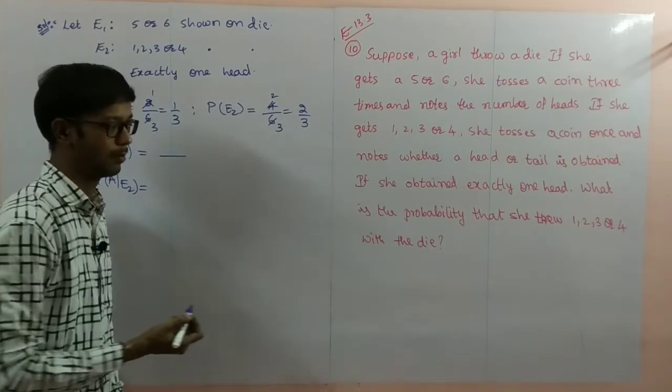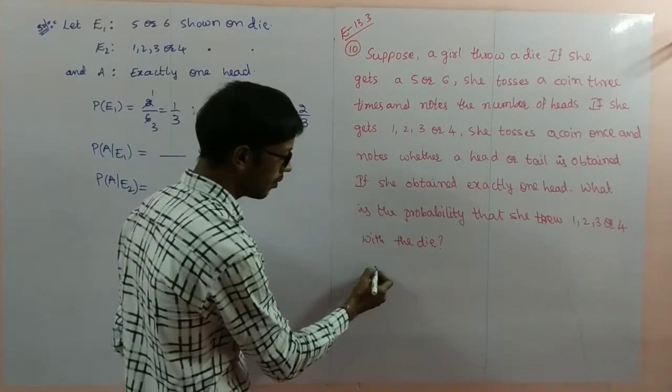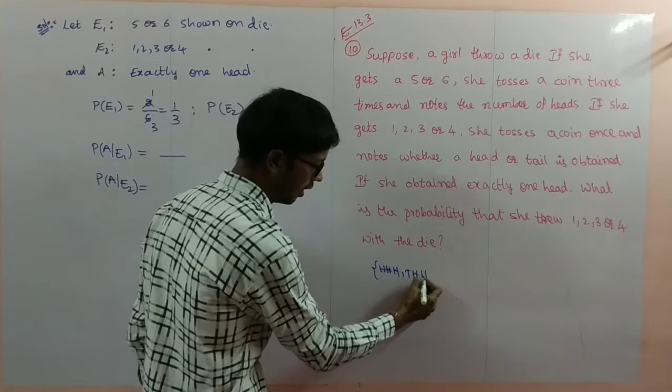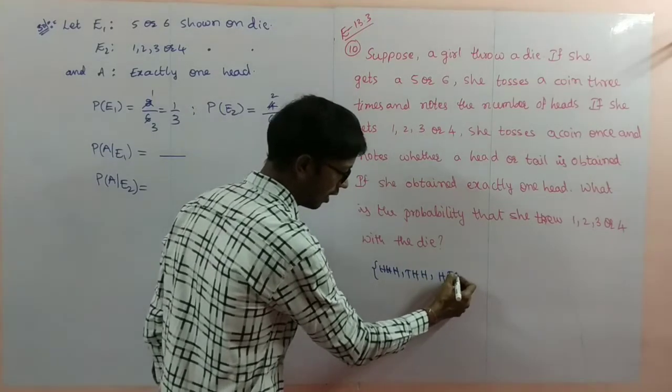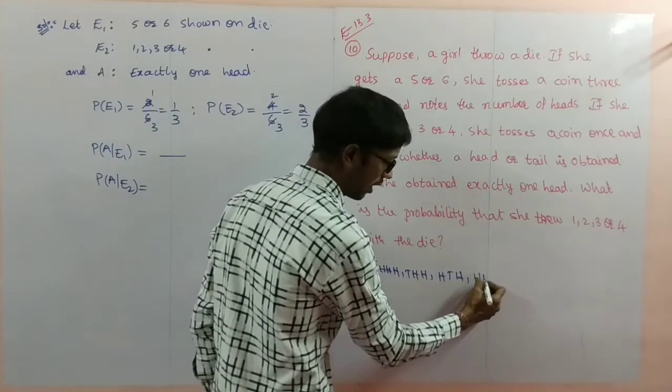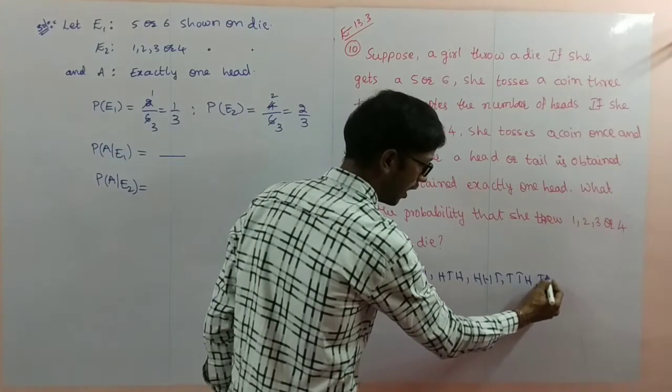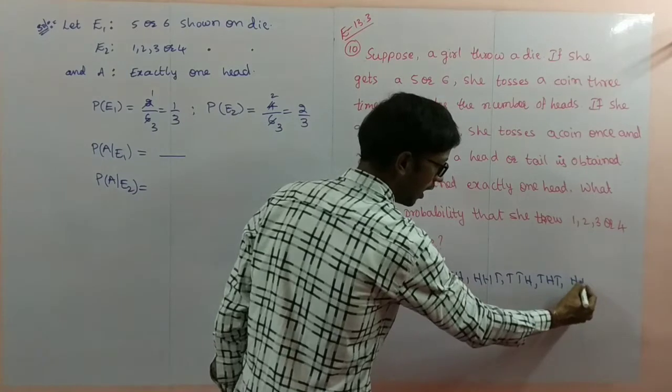Single head possibility. I am writing here the sample space. Head, head, head. Tail, head, head. Head, tail, head. Head, head, tail. Next, tail, tail, head. Tail, head, tail. Head, tail, tail.